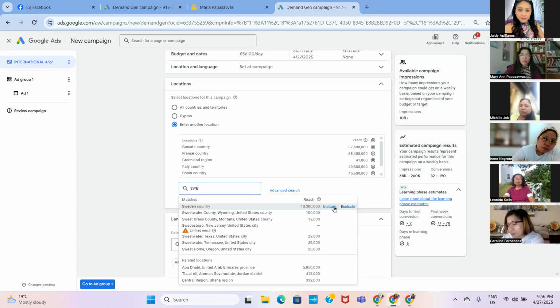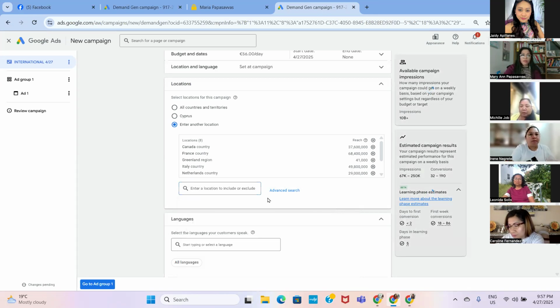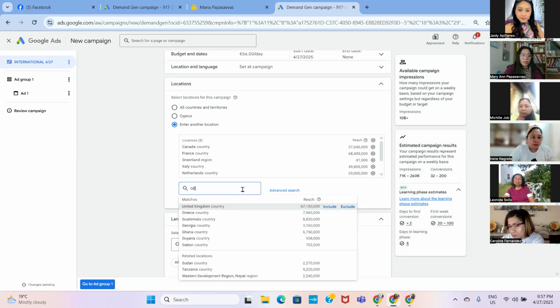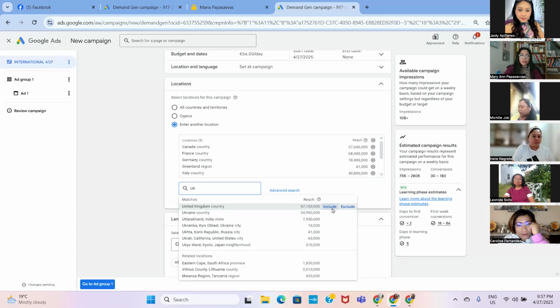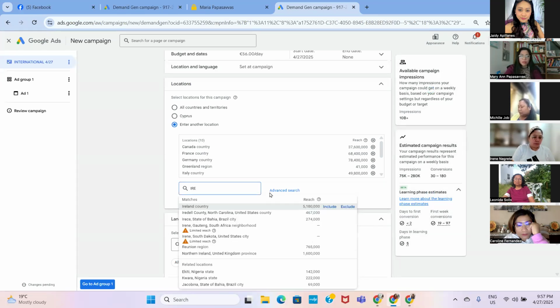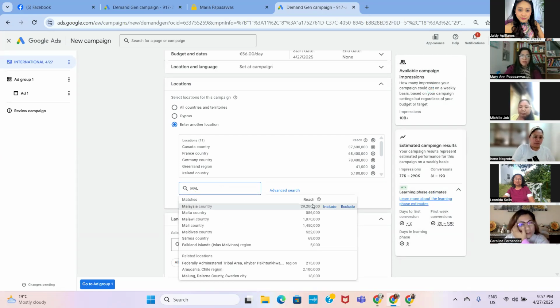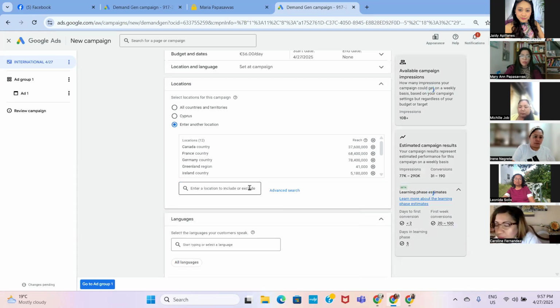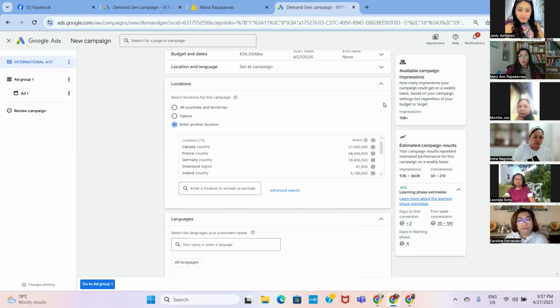Sweden, Netherlands, Germany, and what else? Germany, I have 9. Let's say we'll target UK, Ireland, and Malta, Holland. So we have 13 countries, so that's fine.